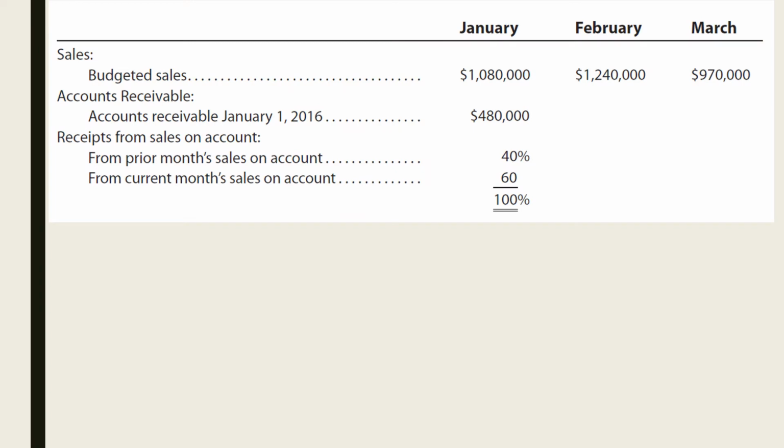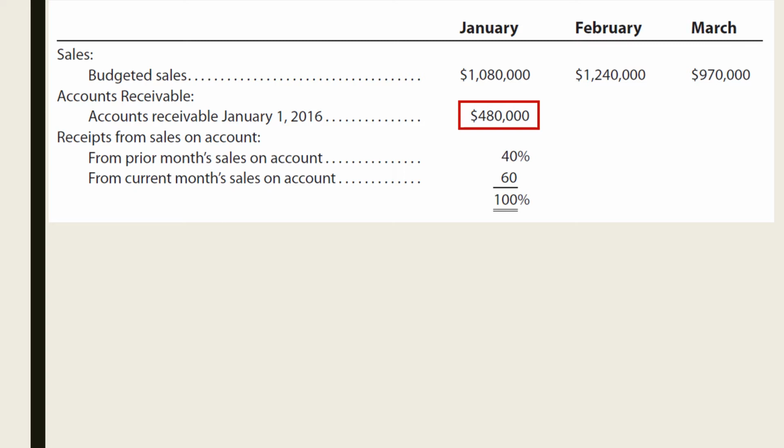Let us now see the sample data of Elite Accessories Inc. The budgeted sales of the company are $1,080,000, $1,240,000, and $970,000 for the months of January, February, and March, respectively. Their accounts receivable as of January 1, 2016 is $480,000.